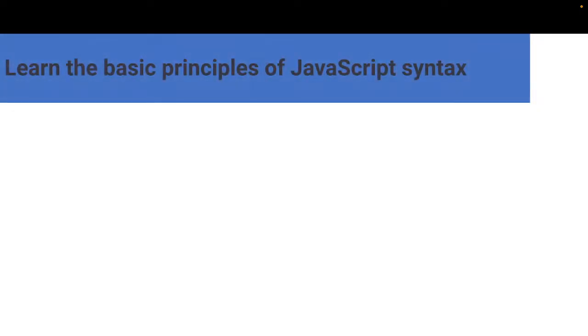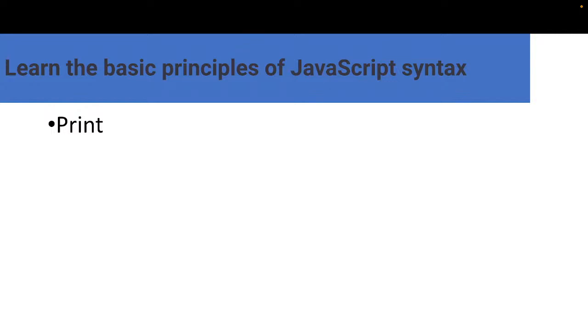So now we talk about the basic principles of JavaScript syntax and Python syntax. Not only that, any programming language you learn, it can be JavaScript, Python, R programming or C++, all programming languages have some common items. In all programming languages we use the print function, but we use different syntax to get our result. So basically with print, we can easily find the output.